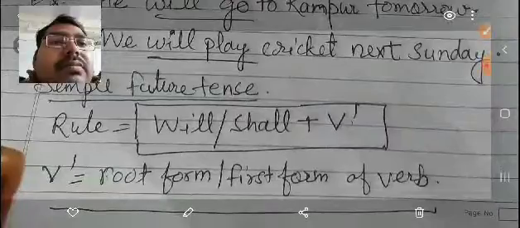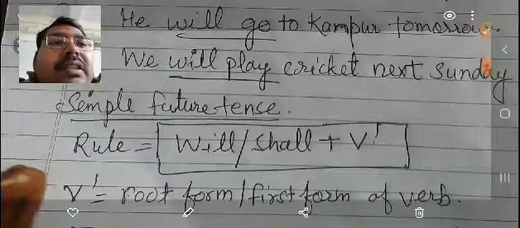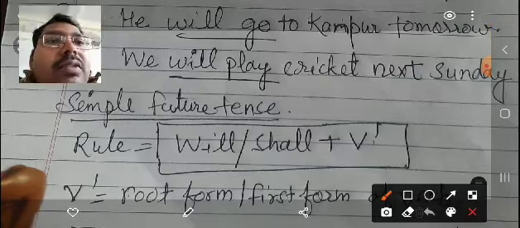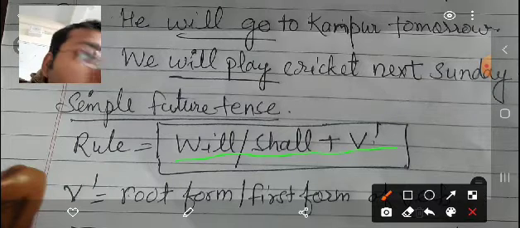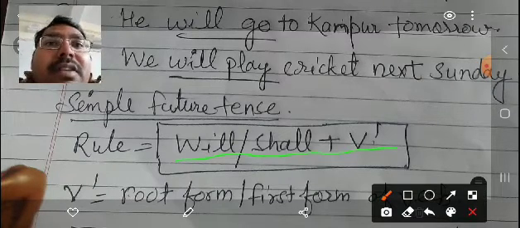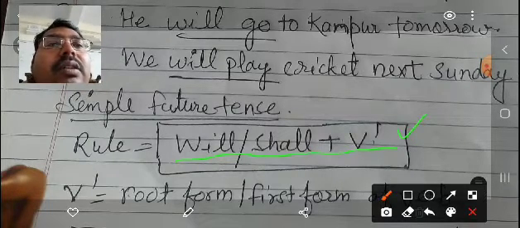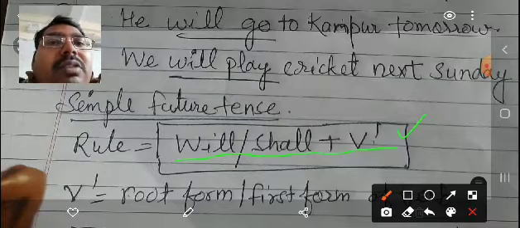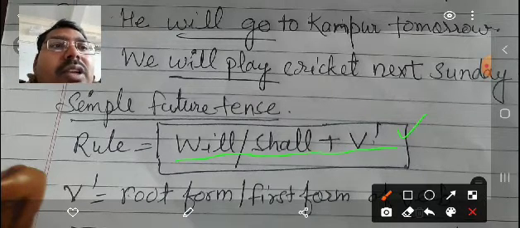And here you can see what the rule is. For the simple future tense, which denotes a future action, the rule is will or shall plus verb first form. Verb 1 means the root form of the verb, the first form of the verb. We will use the first form of the verb with will or shall. We will not use any other form of the verb. Like go is the first form: go, went, gone, the three forms of the verb. I already told you about the three forms of the verb in the previous chapters. So I think there is no doubt about the forms of verbs.